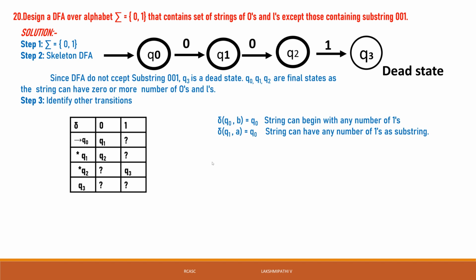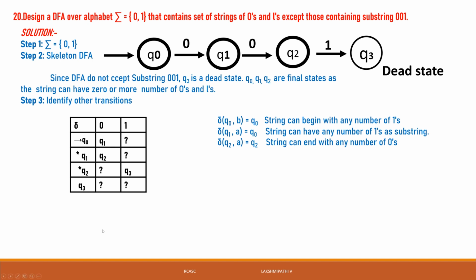For example, it has any number of ones, but it does not continuously have two zeros followed by a 1. In this language, that type of string is not there. Then Q2 of 0 is Q2. Here the input will be 1, so Q0 of 1 is Q0.